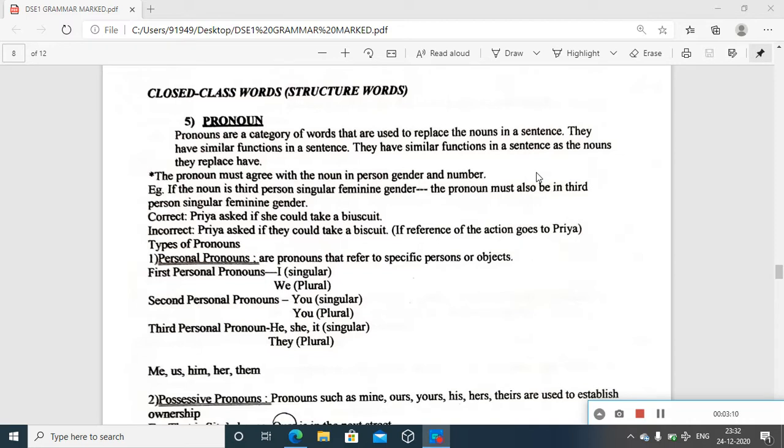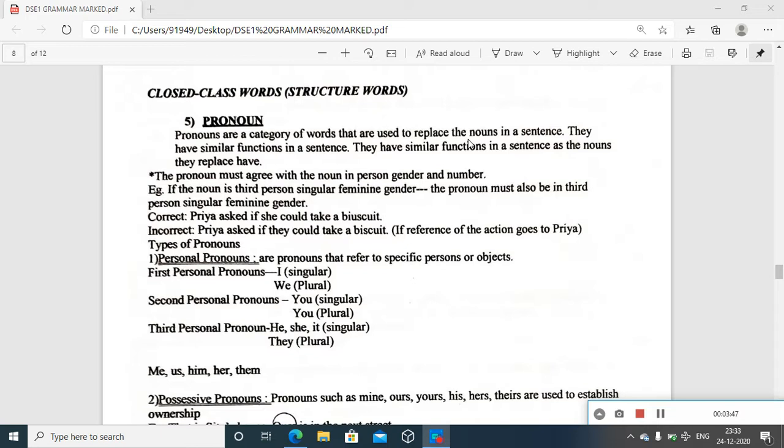If a number of persons are there, just think about it: you are mentioning four or five names, nouns, in the sentence, and in the coming sentences you are repeating the same. Every time you want to refer to them, you cannot repeat the names; we do not use it that way. Instead, we can say they, us, we. This is the way in which you can replace the nouns with the category called pronouns in a sentence.